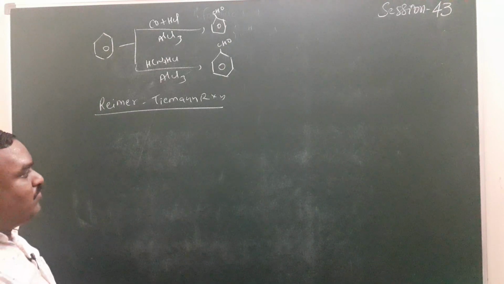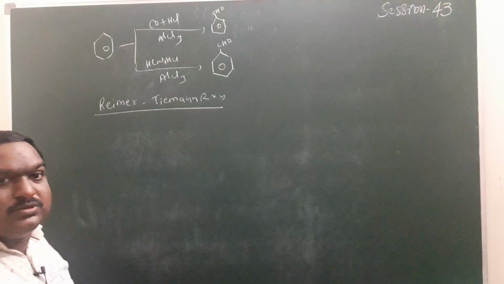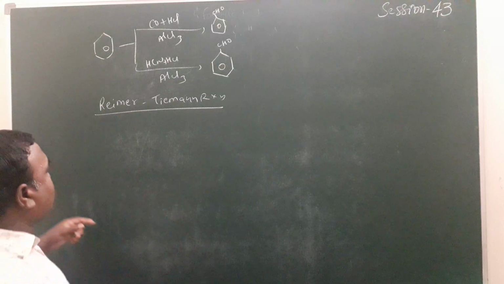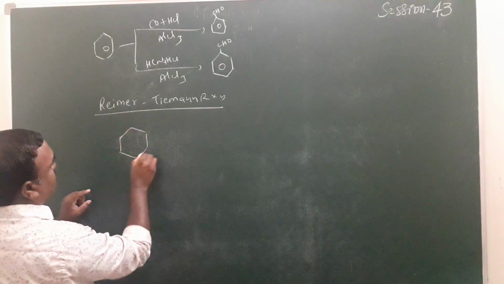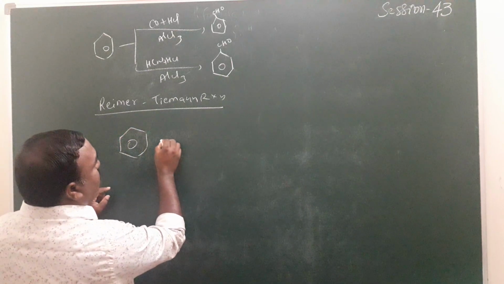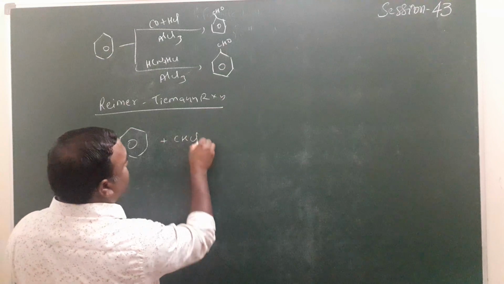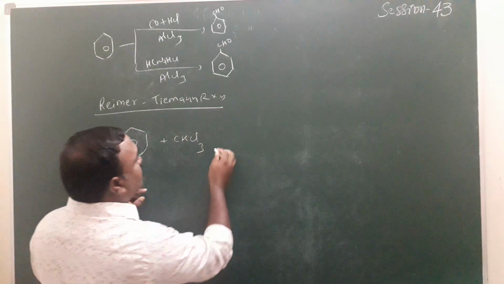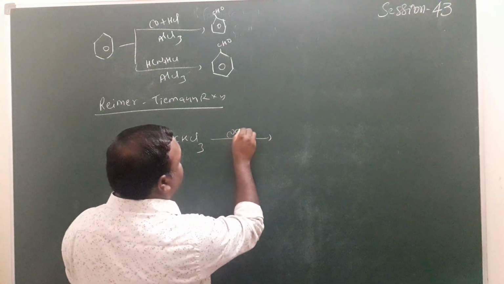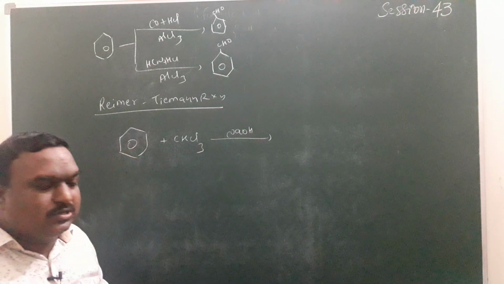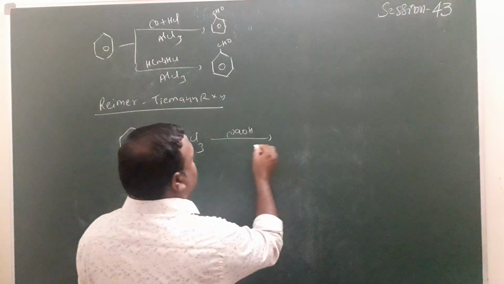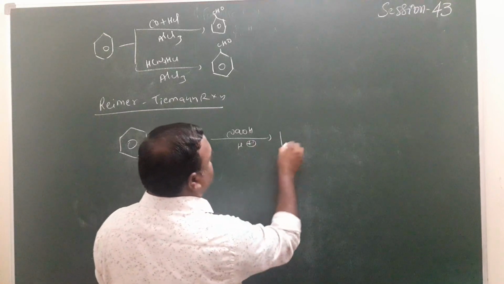Now, what type of group is added to phenol? We will see right now. The phenol compound reacts with chloroform in the presence of NaOH.